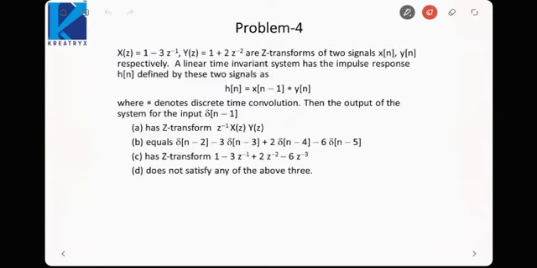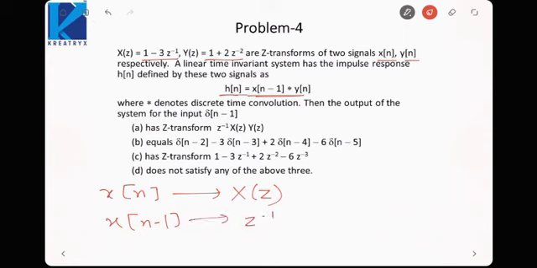Okay, moving on to the next problem. Here we are given two Z transforms X(z) and Y(z) of signals x[n] and y[n], and we are told that the impulse response of a system h[n] is related to these two signals like this. So let us see, if x[n] has Z transform X(z), then by the time shifting property x[n-1] would have as Z transform z^-1 X(z), which is equal to z^-1 minus 3z^-2.